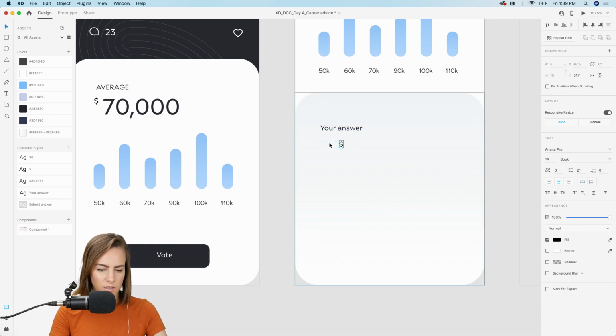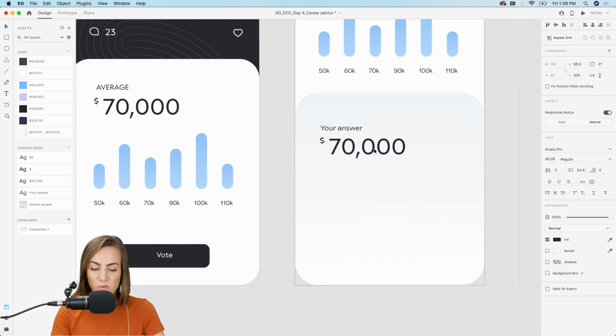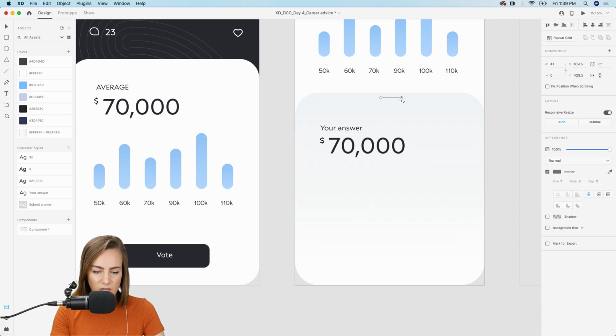We want to add the starter number, whatever it's starting at, and then we'll scroll through all of those numbers. So copy that. Let's say we'll start on this same number, 70,000. Again, this is not real data, so do not fret if you were thinking it would be something else. And I want to add a little indicator up here that this is scrollable. Not totally necessary, but I think it adds another indication that it's scrolling.